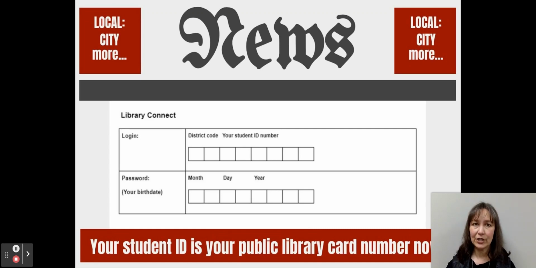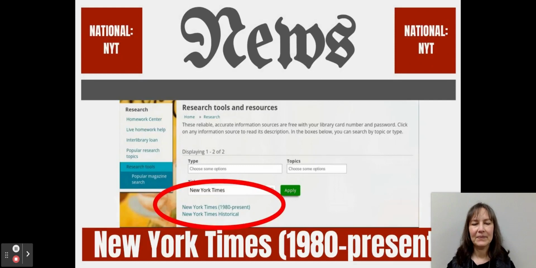And then for the password, when they set up these accounts, they used the 2-digit month, 2-digit day, and 4-digit year of your birthday. So for example, if you were born on March 1st, it would be 03 for March, 01 for the day, and then the 4 digits of your birth year. So I hope that makes sense.